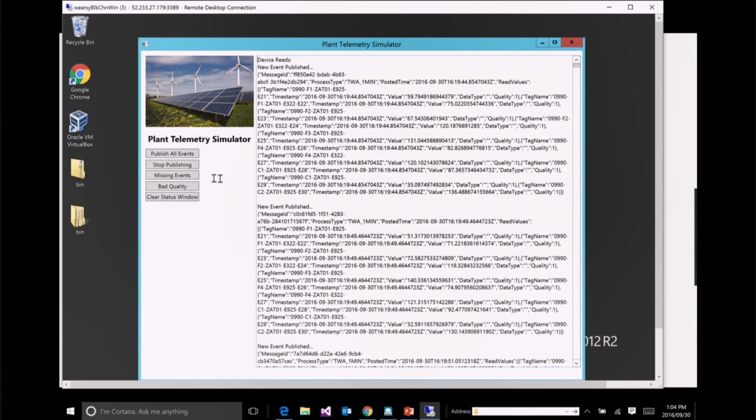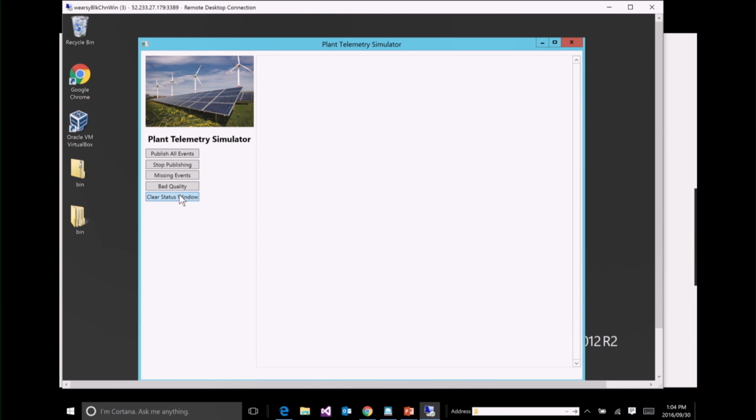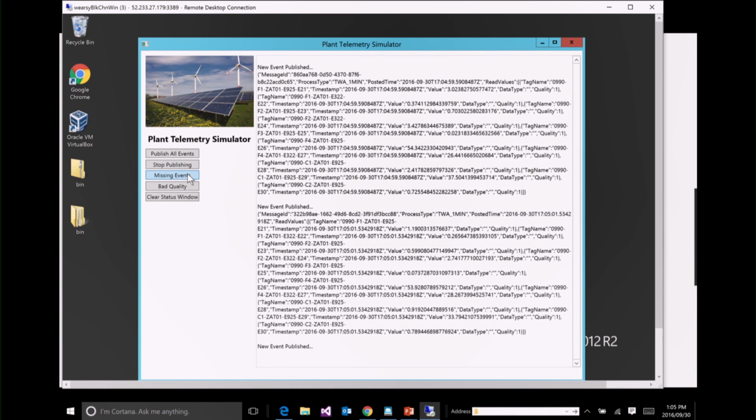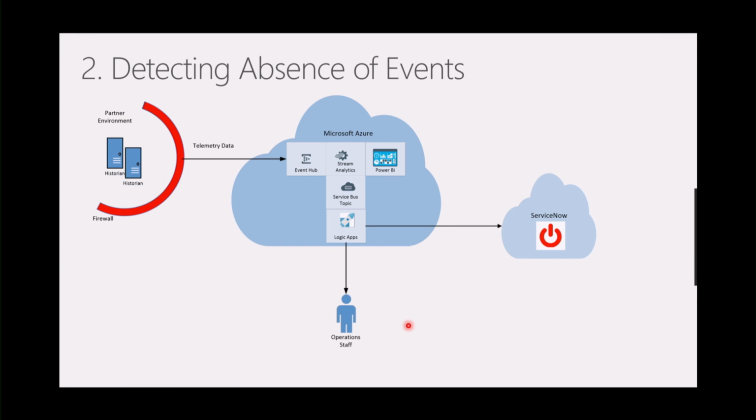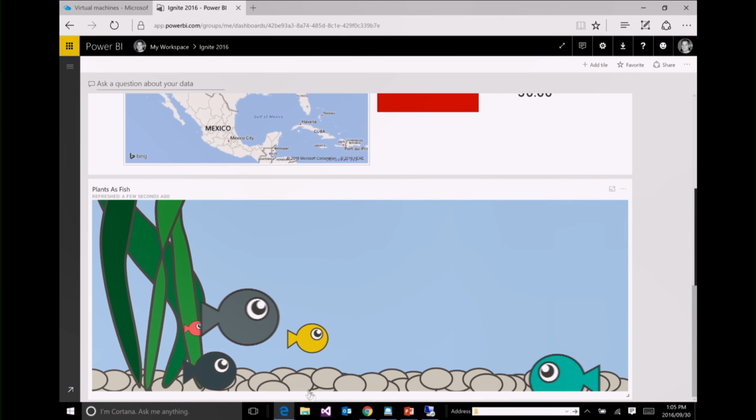So what I'm going to do is go back to our simulator. I'm going to stop the original feed. Let's just clear the status. And now I'm still sending a batch. The difference is, instead of sending the 10 reads, I'm only going to send 9. So we're going to have one that's essentially missing. Now it's going to take a minute, because that's what our window is, for Stream Analytics to detect that this tag is missing. So during this time, I'm just going to flip over to Logic Apps, and I'm going to show you what that workflow looks like.